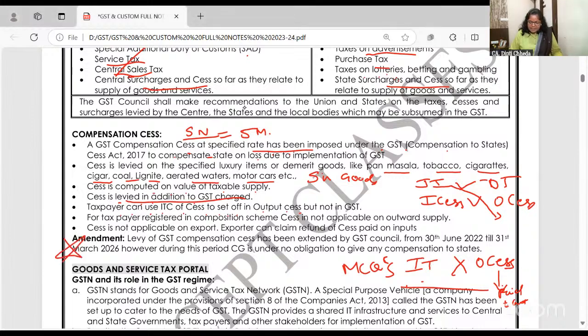Levy of GST compensation cess has been extended by the Council till March 26. However, the central government is under no obligation to give any compensation to the state. It's our wish. We have compensated for many years. And you are still collecting GST on other products, no?